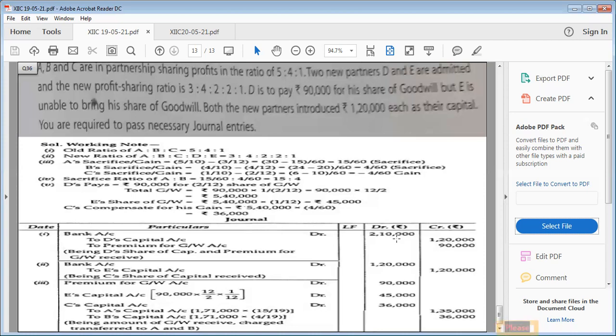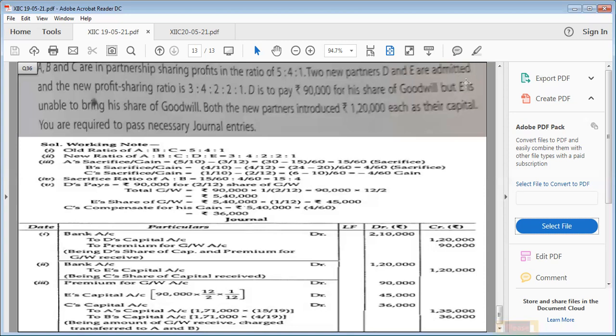So first of all, we have to find out how much is the premium for goodwill as per the share of E. Children, please note down this point. Whenever one of the old partners gains, like C is gaining here, and whenever a new partner is not bringing even a single rupee of his premium for goodwill, we want goodwill of the firm.